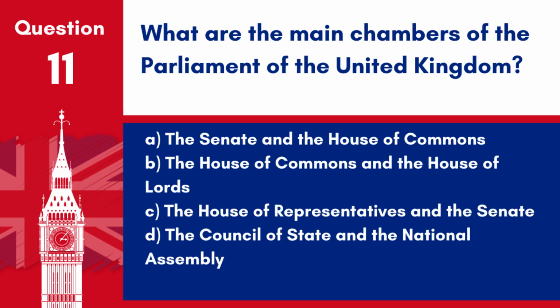Question 11. What are the main chambers of the Parliament of the United Kingdom? A. The Senate and the House of Commons. B. The House of Commons and the House of Lords. C. The House of Representatives and the Senate. D. The Council of State and the National Assembly.